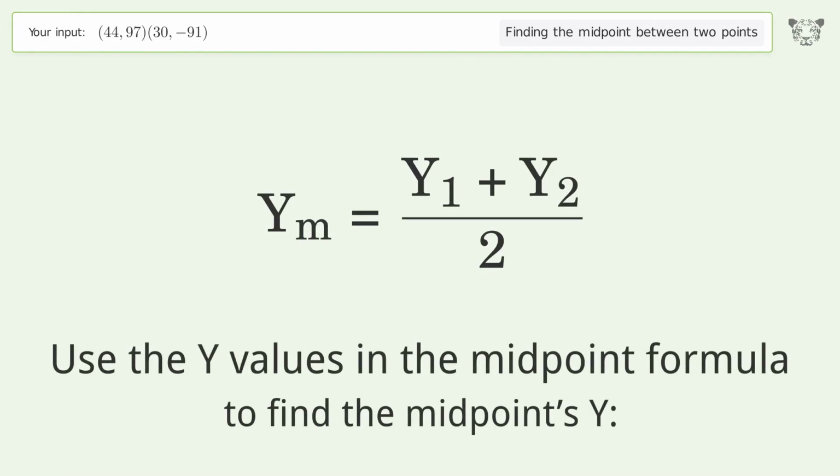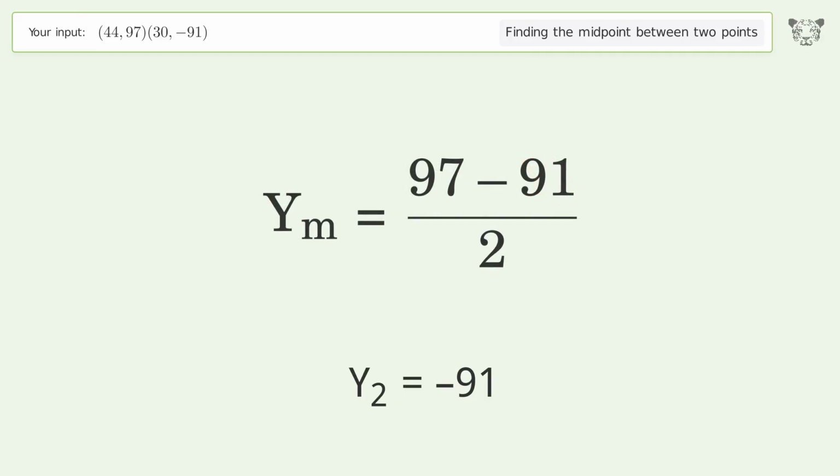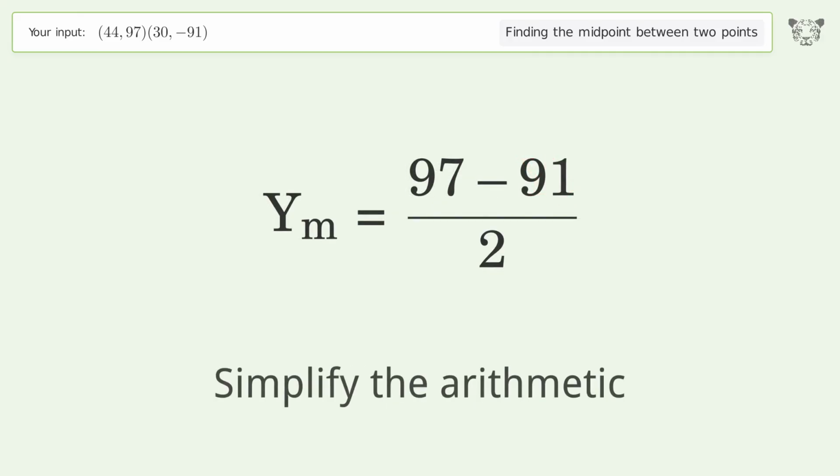Use the y values in the midpoint formula to find the midpoint's y. y1 equals 97. y2 equals negative 91. Simplify the arithmetic.